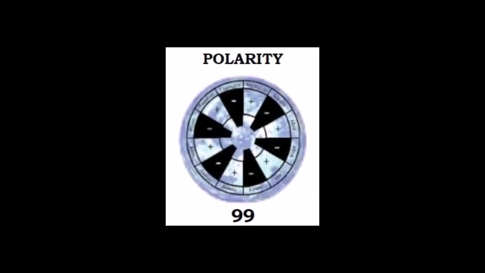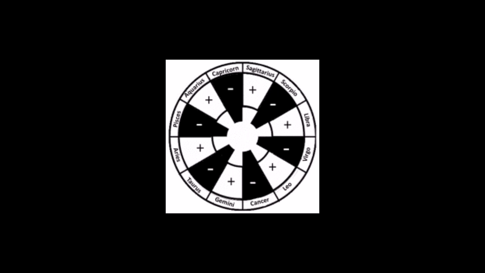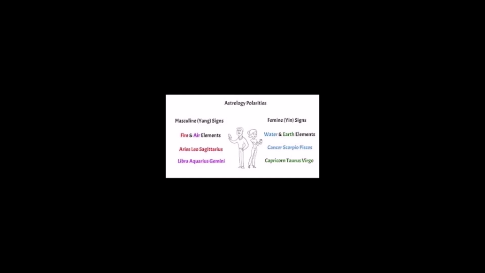Here's some quick facts about polarity in astrology. Polarity's definition is each sign pretty much has a polar opposite sign that is of the same quality. This is called polarity. So there are 6 polarity pairs, and the cardinal quality is Aries and Libra, Cancer and Capricorn. The fixed quality is Taurus and Scorpio, Leo and Aquarius. And the mutable quality is Gemini and Sagittarius, Virgo and Pisces. So it's just different sort of opposite signs based on their quality.